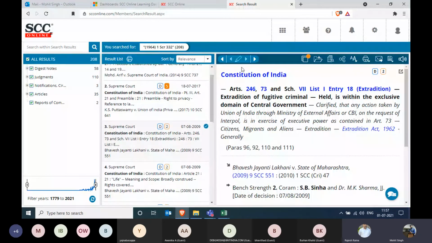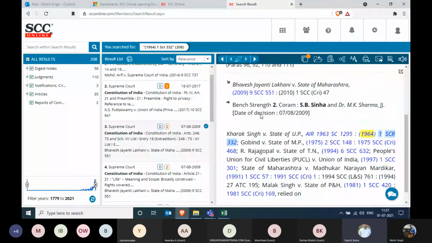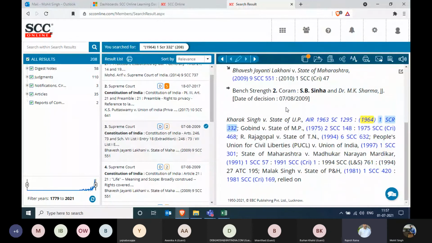Okay, third one, and then go to next highlight. Similarly, you can see in this case, Kharak Singh versus State of UP, this 2009 judgment has been relied on. At the bottom, it's mentioned over there. So you get to see the treatment given to this particular judgment in various other judgments, and how it was referred to.